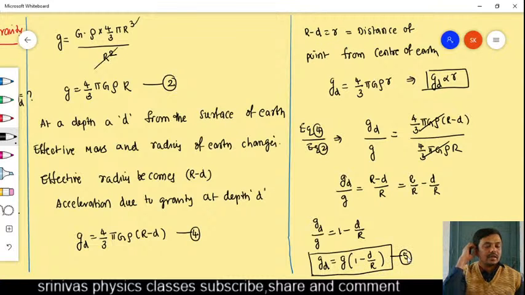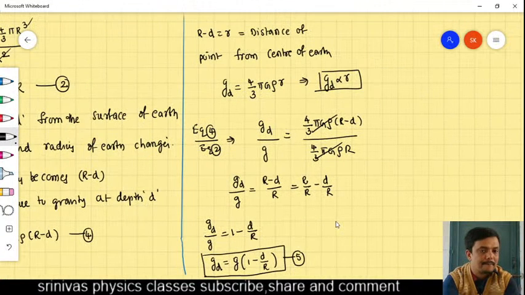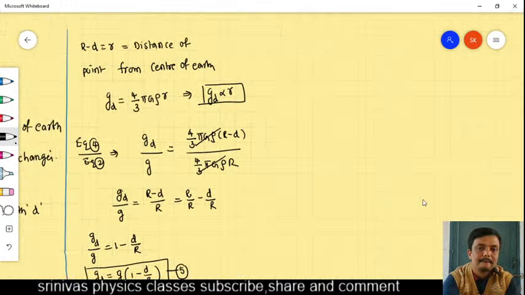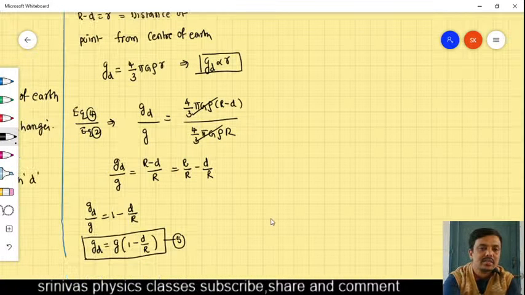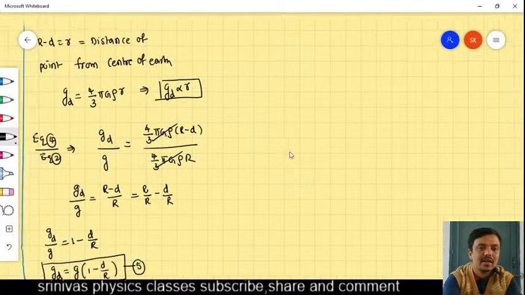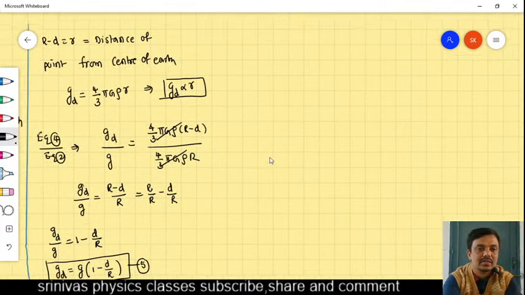Okay, right. Have you understood now? What happened? With the increase in depth, does acceleration due to gravity decrease or increase? In 2 minutes, I am going to close. Finally, I will tell whether acceleration due to gravity decreases or increases.